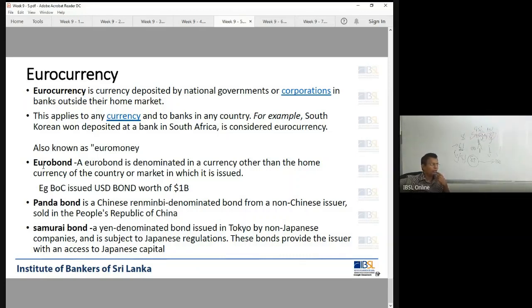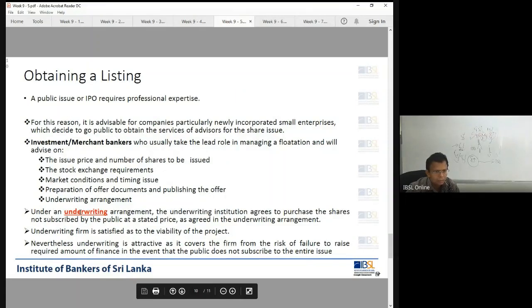Sukuk bond means bonds issued under Sharia compliance. A new word. It's missing here, so keep that in mind. Just write it down. Sukuk. You just read it. The balance part is important, not the part on listing.